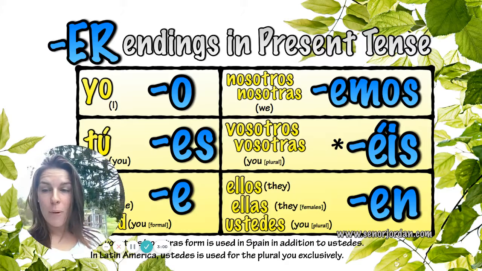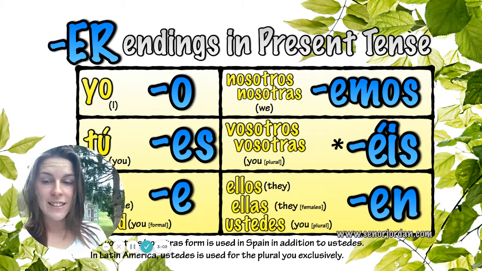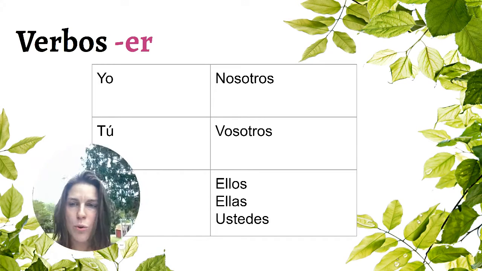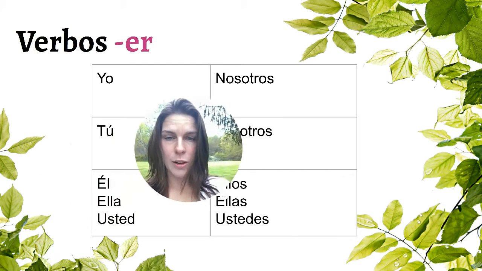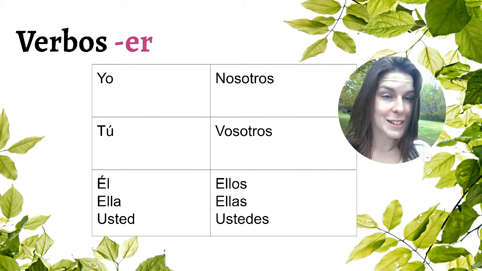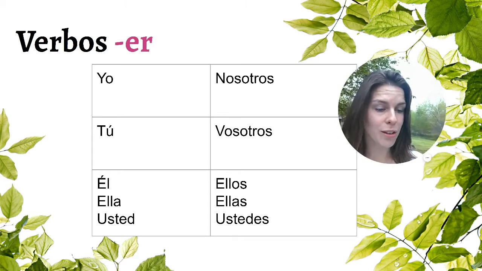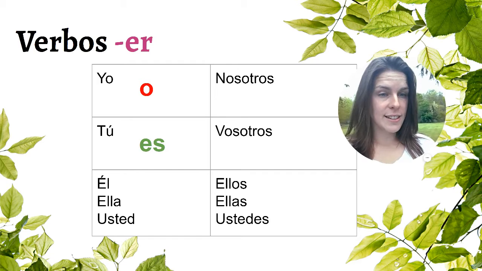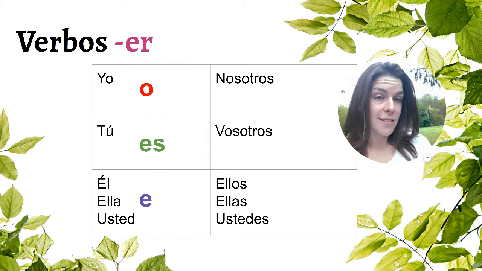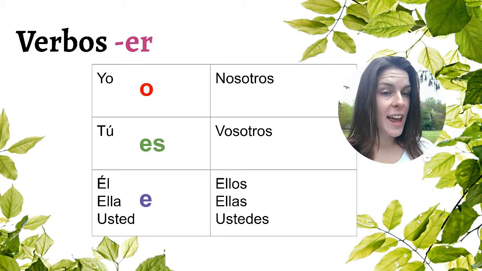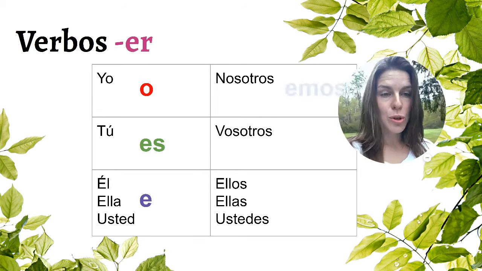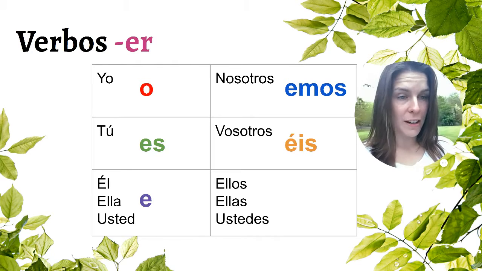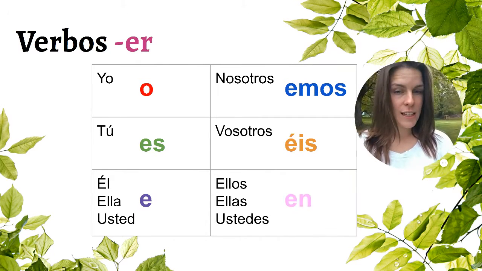So again, ER verb endings: o, es, e, emos, éis, en. So on your papel, let's write those down together. So you have a box that's already been filled out for you with your pronombres personales, because I already know you know them. So yo gets an O. So put that one down. Tú is es for ER verbs. Él, ella, usted ends in e, like come. Nosotros comemos. Vosotros coméis. Remember, it's only in España. And then we have ellos, ellas, ustedes, en.